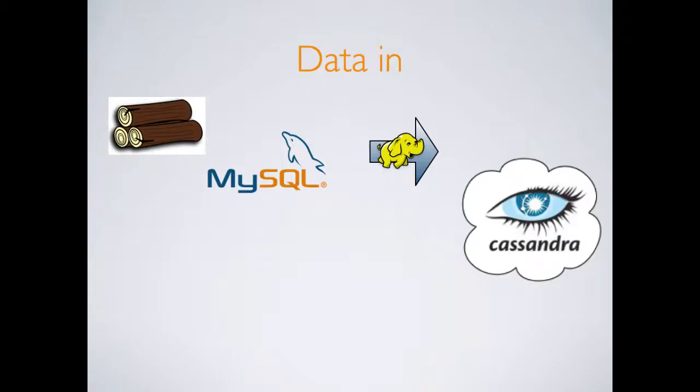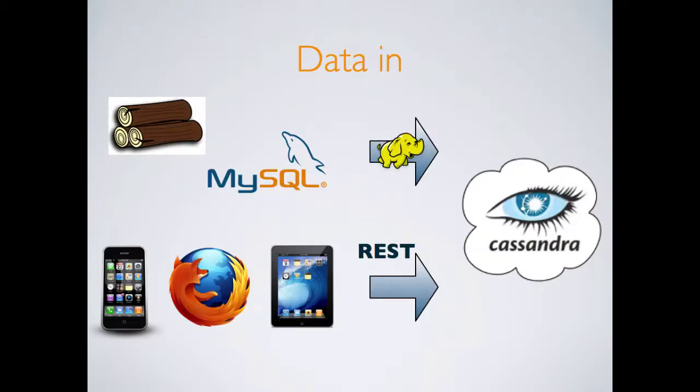So let's talk a little bit more about what that functionality entails. To begin with, we need a way to get data from our application into Cassandra. We may design our applications such that we record user interactions in flat log files or relational databases. In this case, we can use Hadoop to batch load all of this data into Cassandra. Ideally, we use some kind of a RESTful interface so that we can stream user interactions with our application directly to Cassandra as they occur.